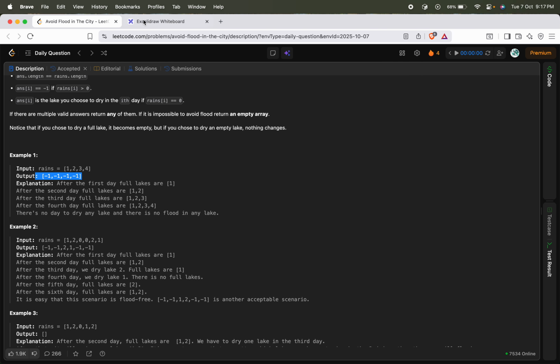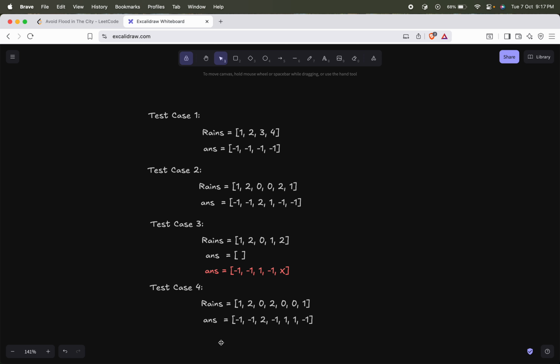I have written a few test cases here. If you see, this is the rains array. On day 1 there is a rain on lake 1, so I am filling the corresponding entry with -1. On lake 2 also there was a rain, so I am filling it with -1. On day 3 also there was a rain, so I am filling it with -1. On day 4 also there is a rain, so we are filling it with -1. There is no dry day in this rains array, right?